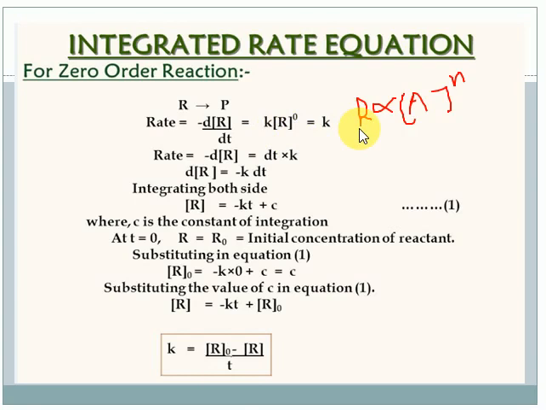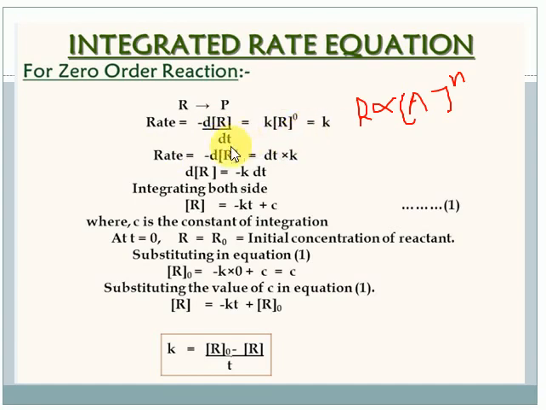Remember, rate is proportional to R to the power n, where n is nothing but the order. For zero order, in place of n I have to put the value zero. Clear? So the answer I get is minus dR by dt is equal to k R power 0. Do you know anything power 0 is nothing but 1 only. So we get the k value. So in the rate equation I want to change the dt value into kt.